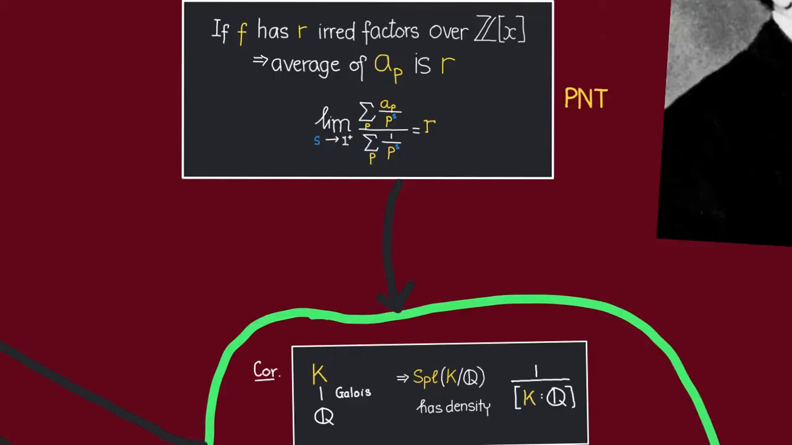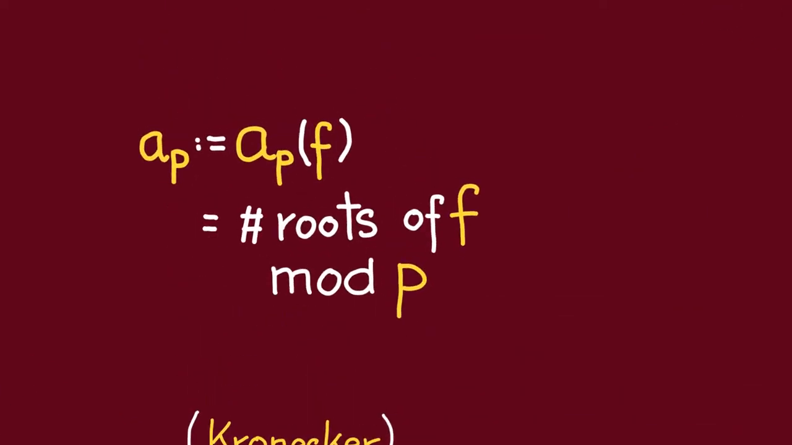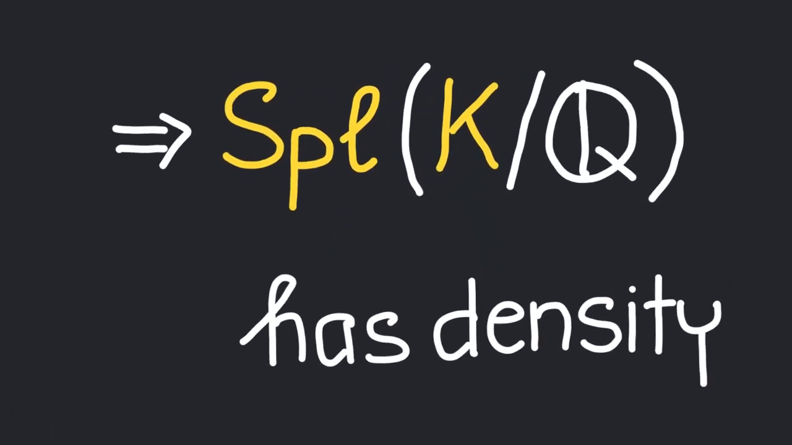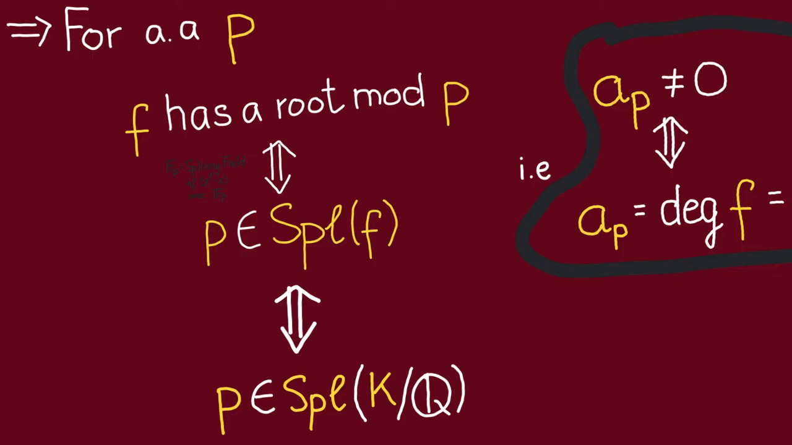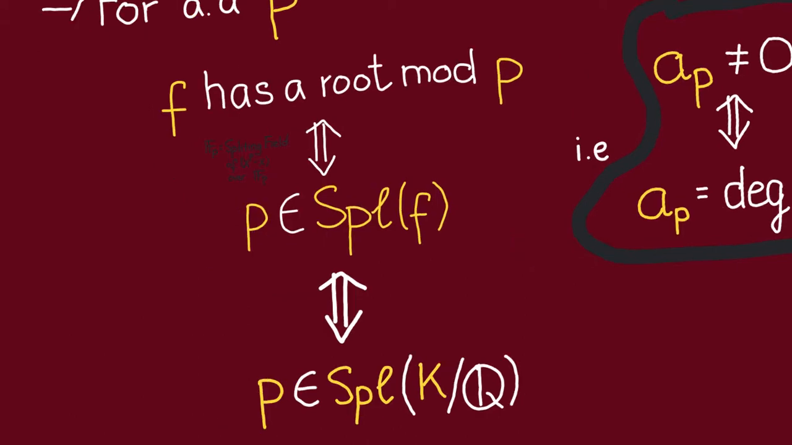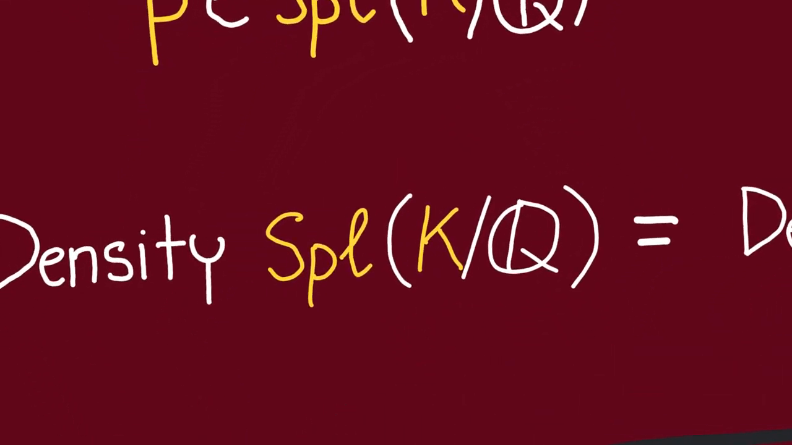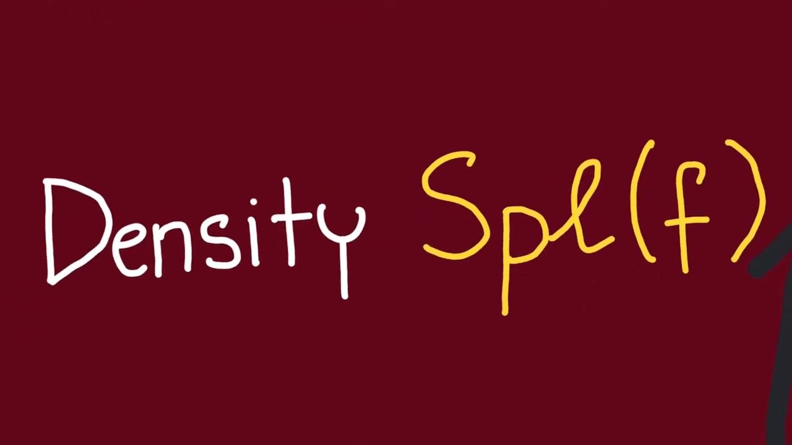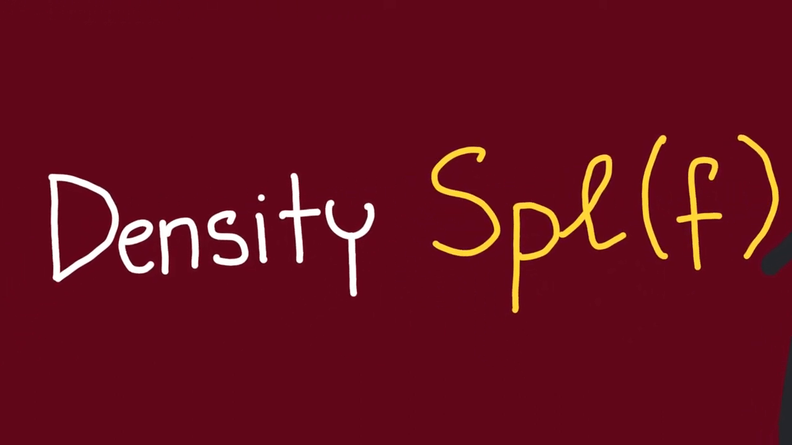Now, the key idea of the proof is to relate these different quantities. So, what's the relationship between the roots of f modulo p and the set of primes p that split over K? Well, observe that for most primes p, f has a root mod p if and only if f splits completely modulo p, and that's if and only if p splits over K. Therefore, the density of the set of primes that split over K is equal to the density of the set of primes that f splits over.